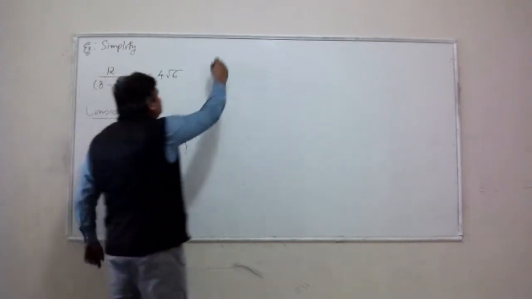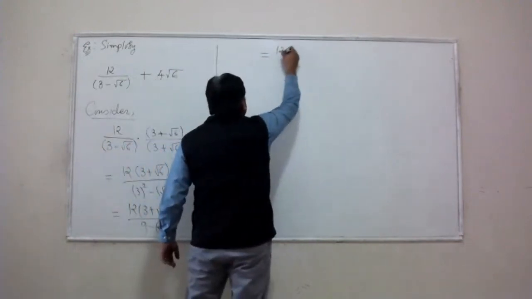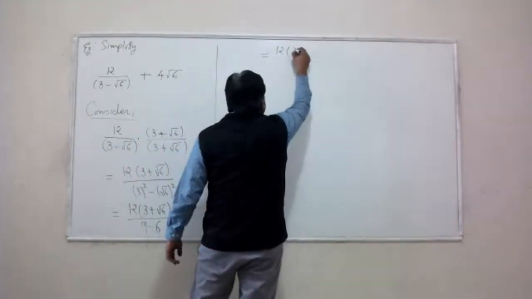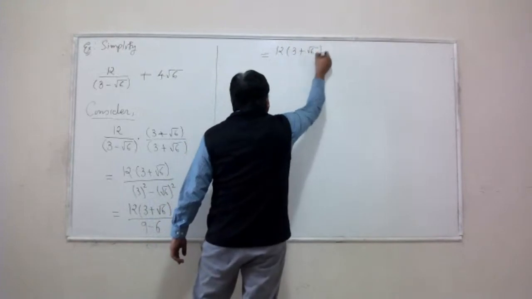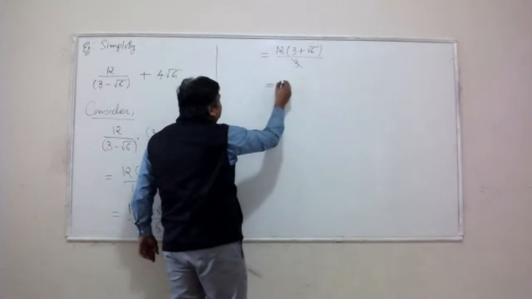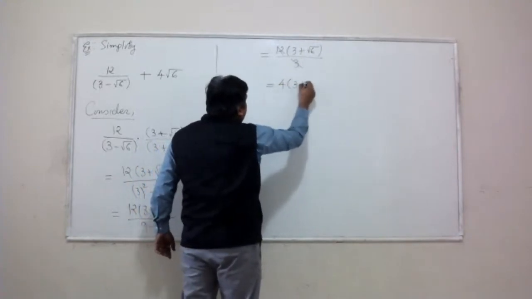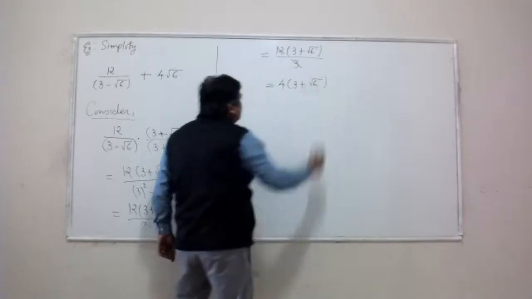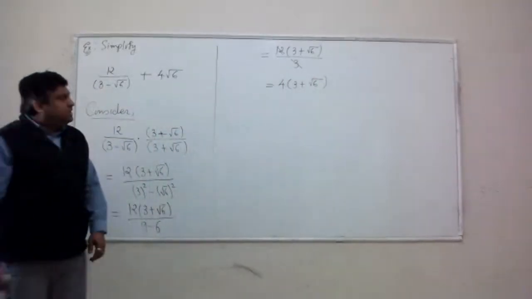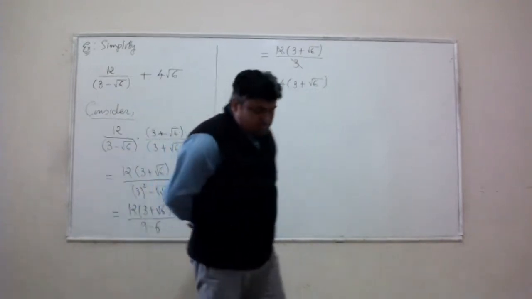And we know 9 minus 6 is really 3. So this is 12 times 3 plus square root 6 over 3. You can cross out 3 from the top and the bottom as a factor. That will give me this particular expression, 4 times 3 plus square root 6.